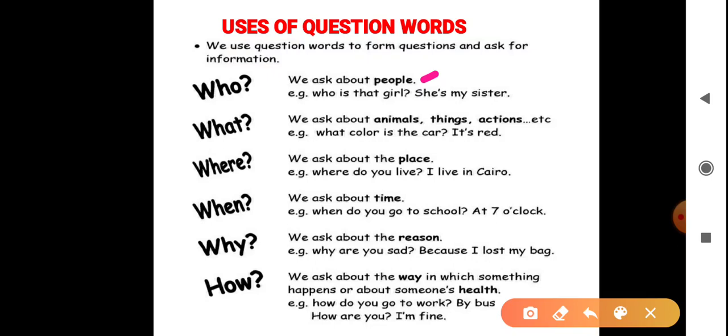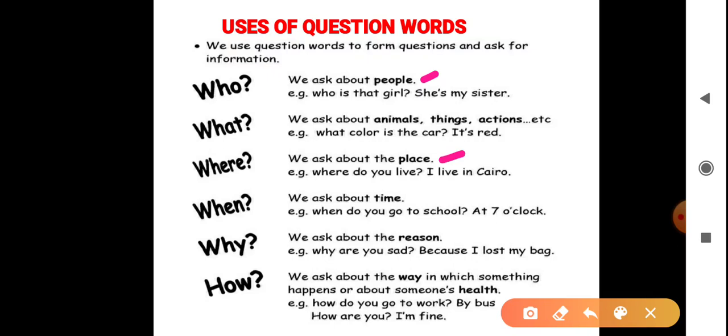The answer is she is my sister. What? If we ask about animals, things, actions, etc., then we can use what. Example, what color is the car? The answer is it's red. Where? If we ask about the place. Example, where do you live? I live in Cairo. Cairo is the place.